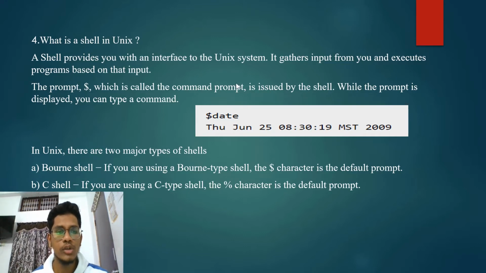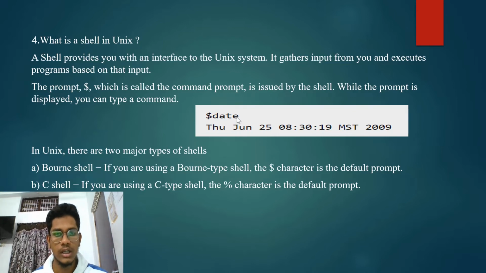Okay, here we have two different Unix shells, right? The first one is the Bourne shell, and the second one is the C shell. In the Bourne shell, if we have the dollar character as the default prompt, then it is called the Bourne shell. And if you get the percentage sign as the default prompt at the start of writing commands, then it is called the C shell.